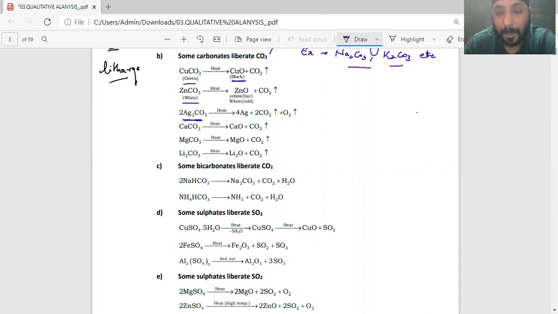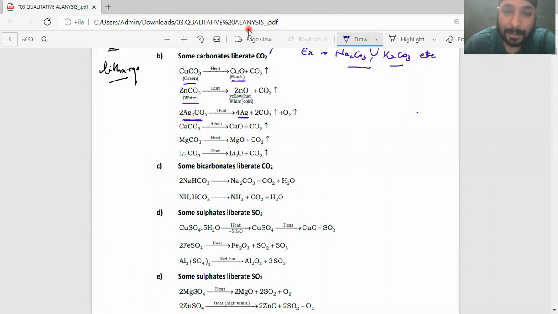this Ag2CO3, this particular Ag2CO3. Now, what happens here? This particular Ag2CO3 on heating gives directly silver, because it doesn't have any affinity for oxygen gas. Are you getting what I'm trying to say here? It will not give you the oxide.